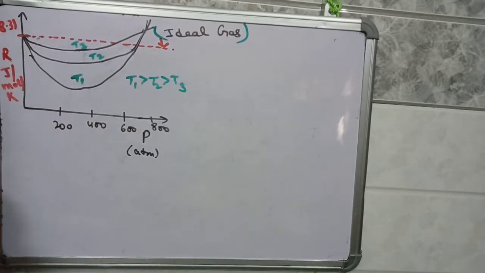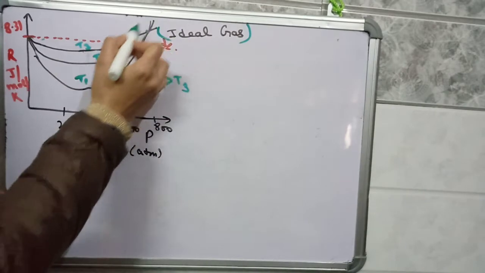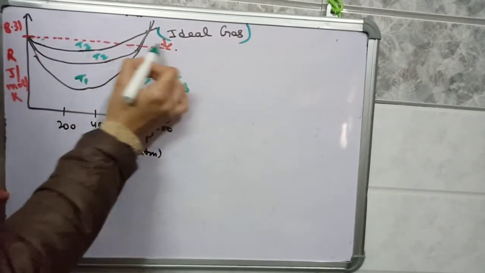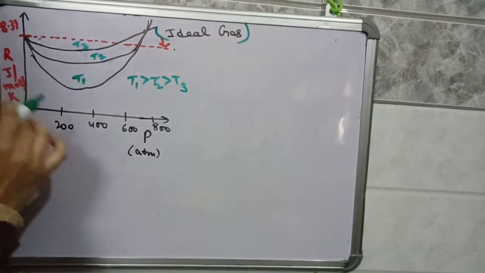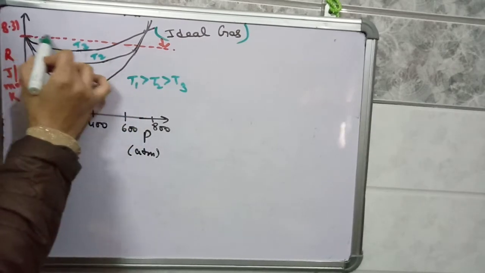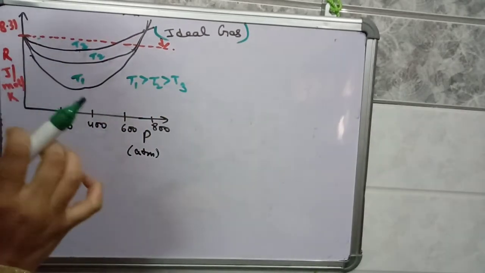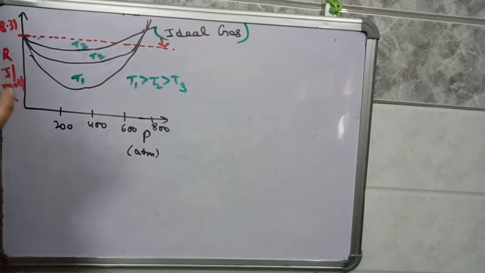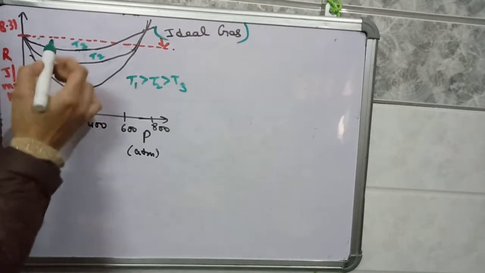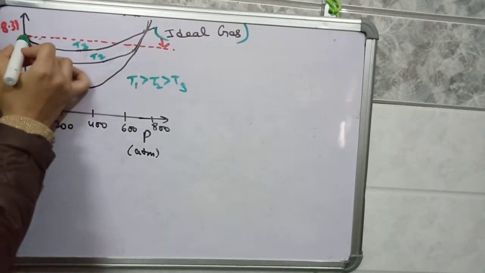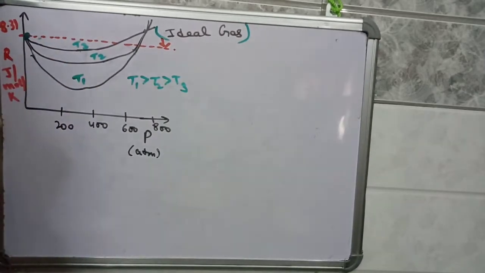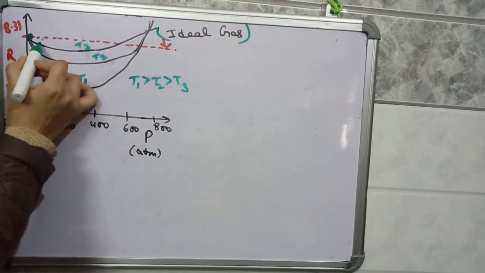These curves are intersecting this red dotted line, meaning at the intersecting point the value of R at these temperatures is equal to the value for the ideal gas. For example, see the curve of the gas for the temperature T3.